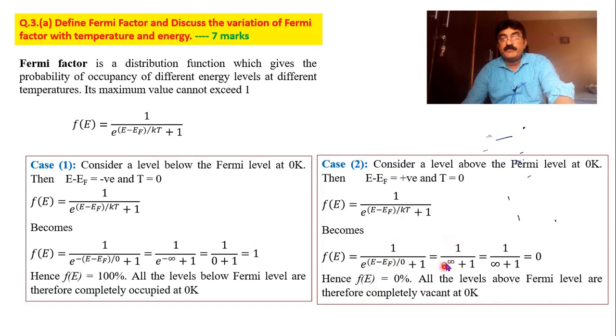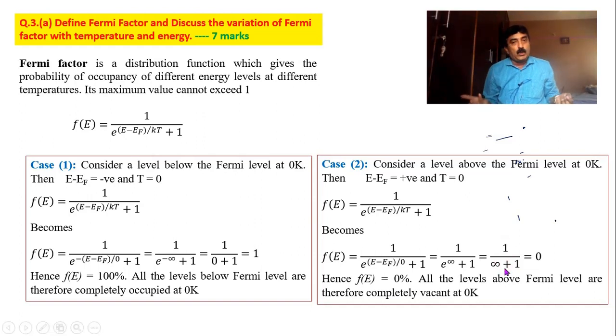The only difference is that here it is minus infinity, and here it is plus infinity. Now it is 1 by infinity plus 1, which is also 1 by infinity only, and 1 by infinity is 0. That means below the Fermi level 100% occupancy, above the Fermi level 0% occupancy when temperature is 0.